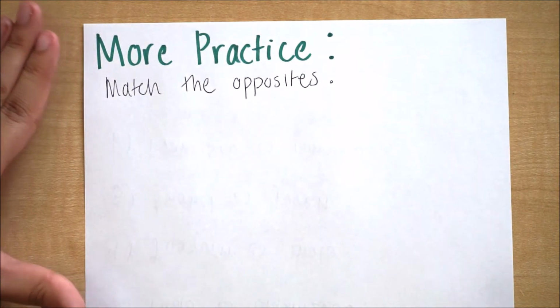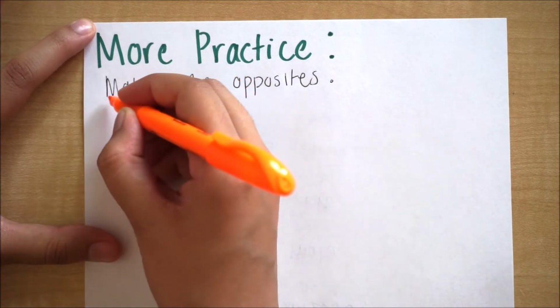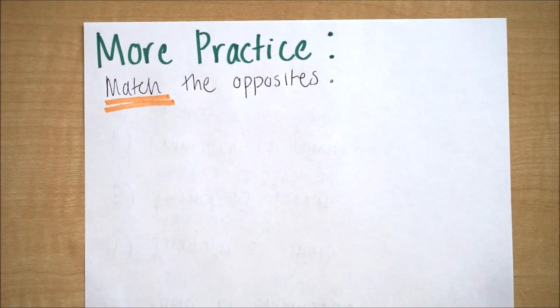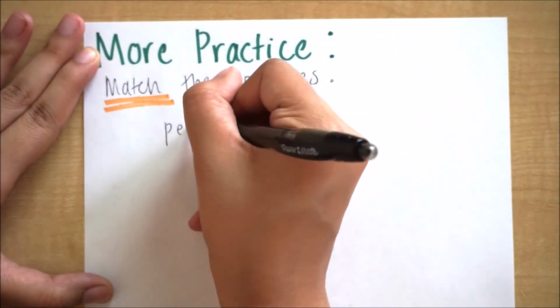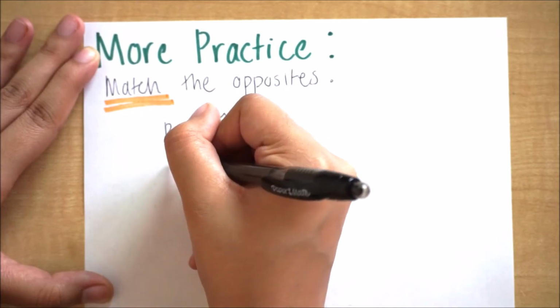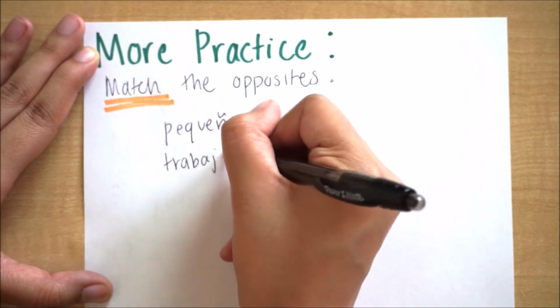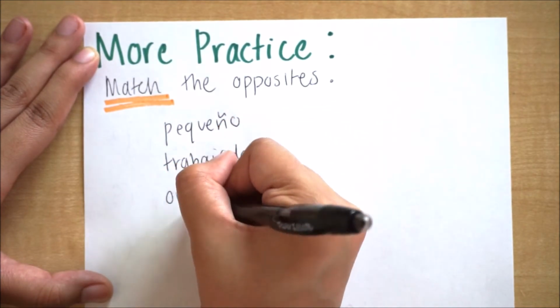So what we're going to do is we're going to match the opposites, and I love matching exercises. They're so much fun. So let's go ahead and do it. Before we were translating, here the key is we're matching. All right, so here's a list of words. So on the left side, I'm going to write the words, and you kind of have to match. They're all going to be written in Spanish, and you have to match their opposites, right? So this is a little bit more challenging because you have to translate the word from Spanish to English and then also choose opposites.